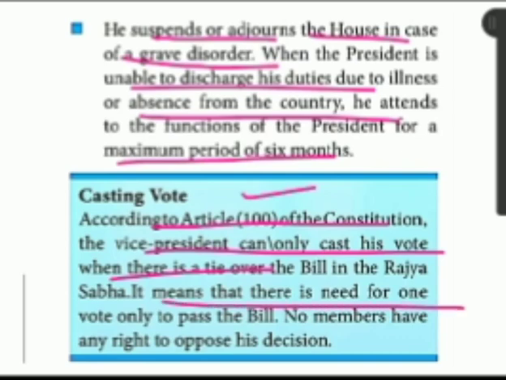It means that there is a need for one vote only to pass the bill. In the sense, this person is the eligible person to cast his vote. No members have any right to oppose his decision. That's a final vote, casting vote. If the bill needs only one vote, who can put that vote? The vice president. He has the power to cast his vote. So no members have any right to oppose his decision.